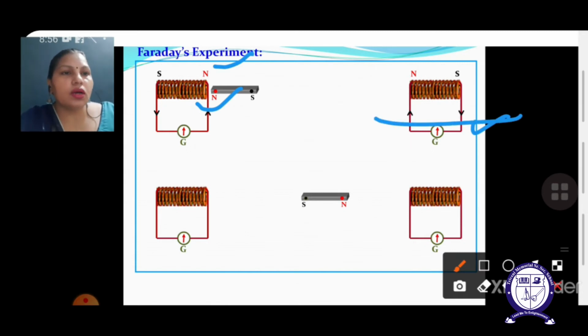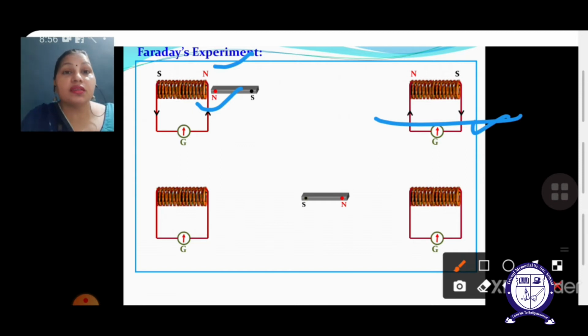In this particular case, as the bar magnet is moving away from it, the coil tries to maintain the magnetic field strength to be constant, but the magnet is moving away from it. As the magnetic field strength is decreasing, here also the changing magnetic flux is linking with this particular coil, due to which there is again the induced current.